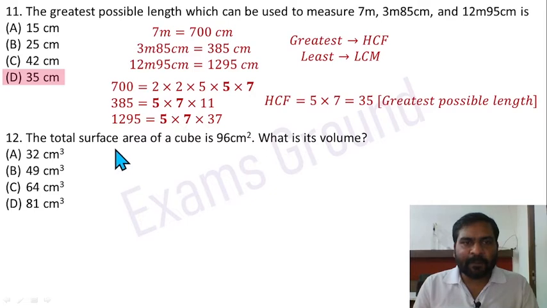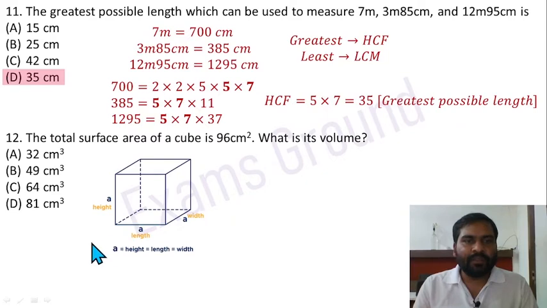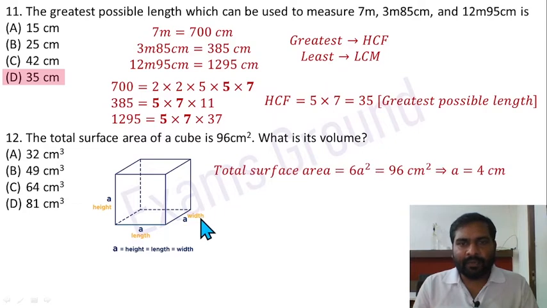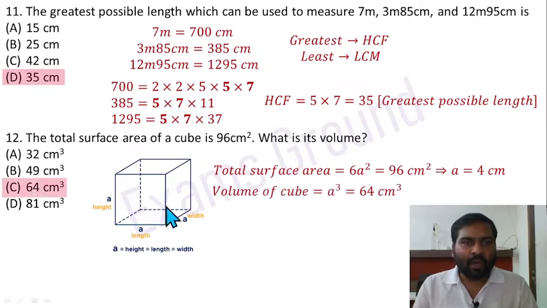Question 12. The total surface area of a cube is 96 centimeter square. What is its volume? So this is a cube. All sides are equal, A: height, length, width, and the total surface area of a cube is 6A square. So 6A square is given here as 96 centimeter square. That means A square is 96 divided by 6. It is 16. Then take the square root of 16. A equals 4 centimeter here. Now volume. Volume of a cube is the multiplication of height, length and width. A cube equals 4 cube equals 64 centimeter cube. Option C is correct here.